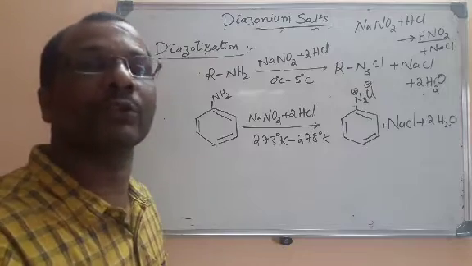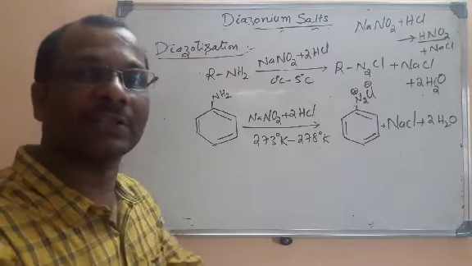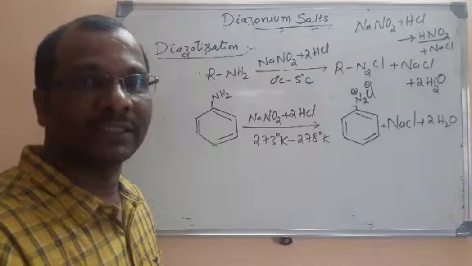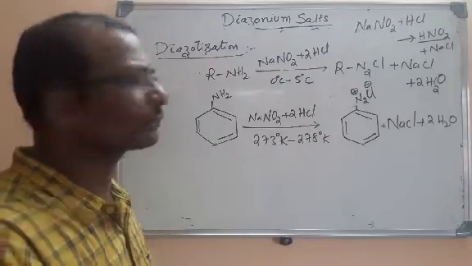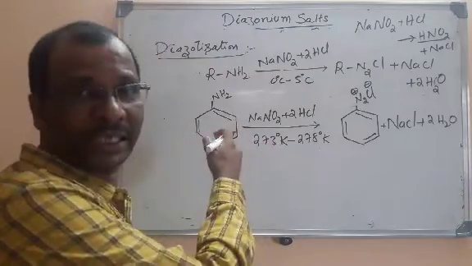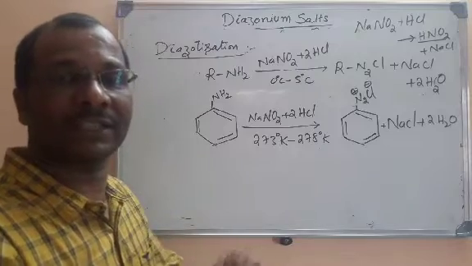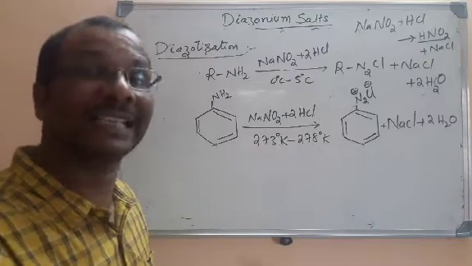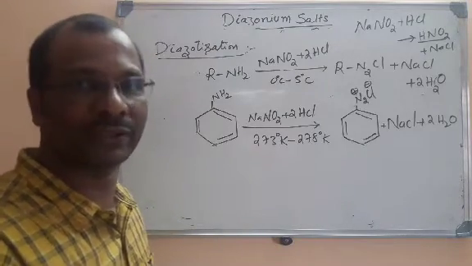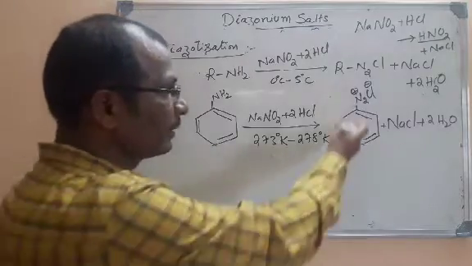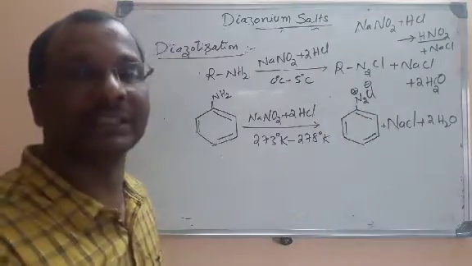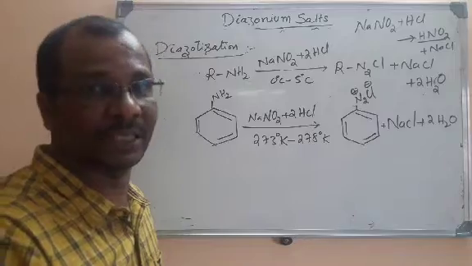Again we prepare the solution of NaNO2 and it is also cooled at 0 degrees centigrade. In one test tube we have the solution of aniline in HCl, in another test tube we have sodium nitrite solution. When we mix both of them, the diazonium salts will be formed.